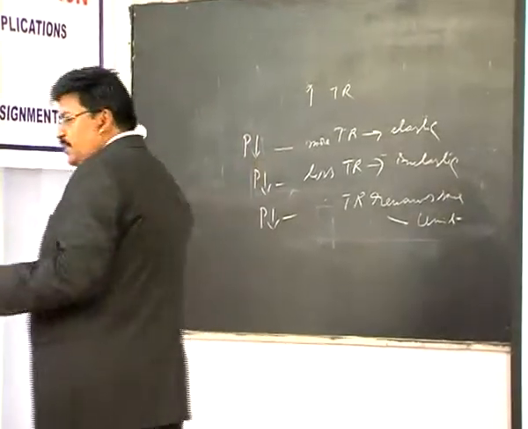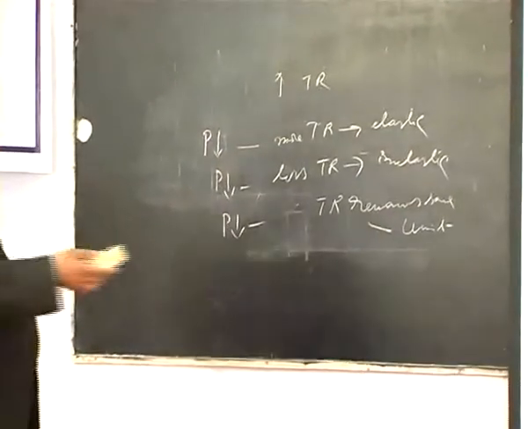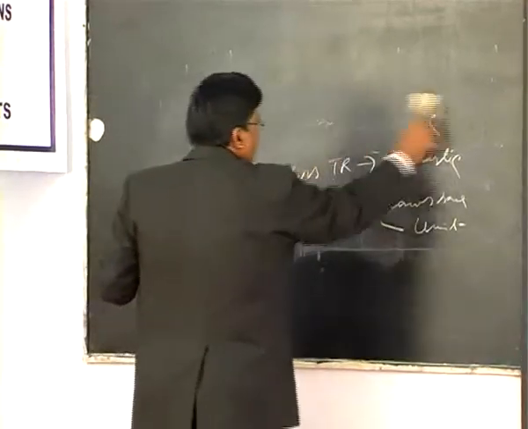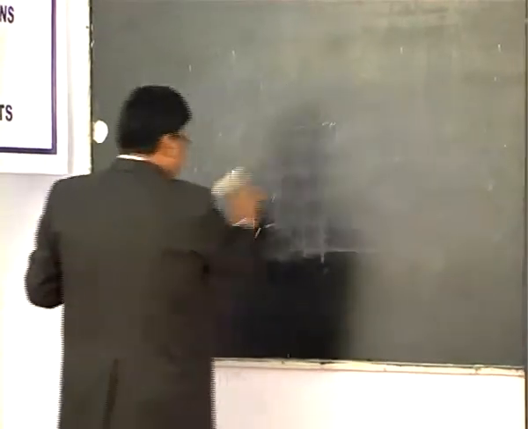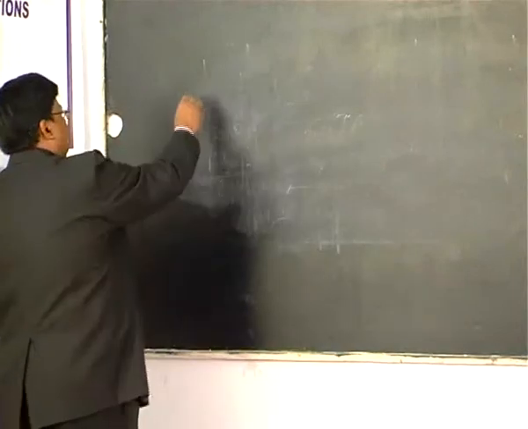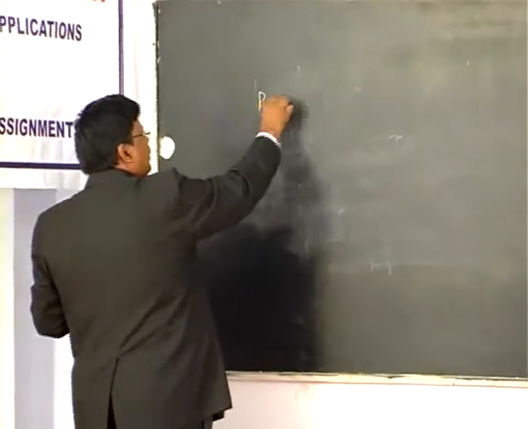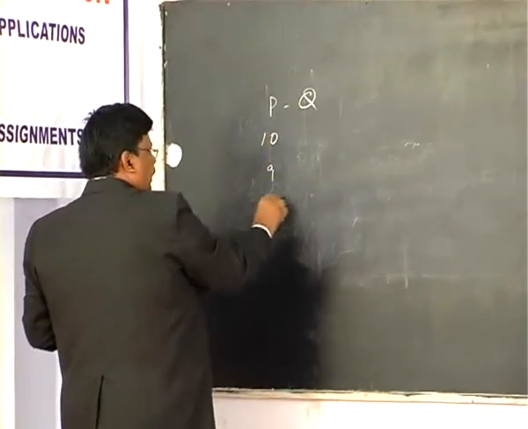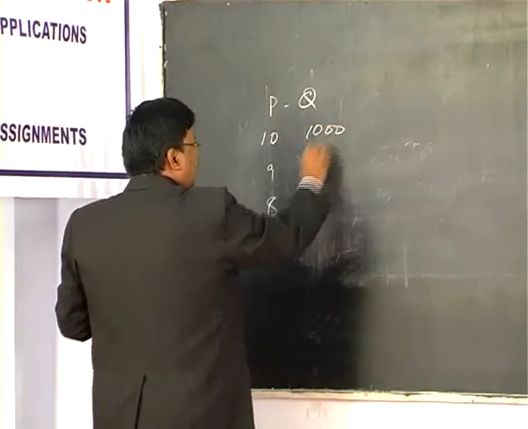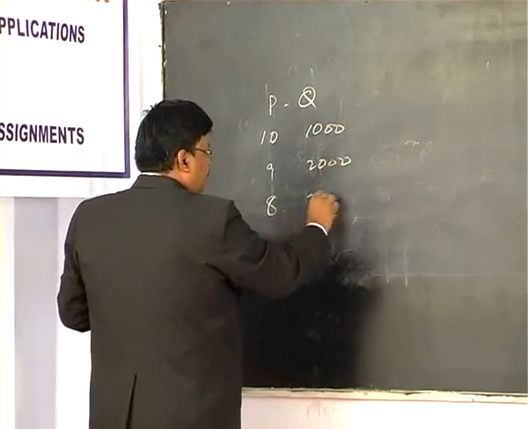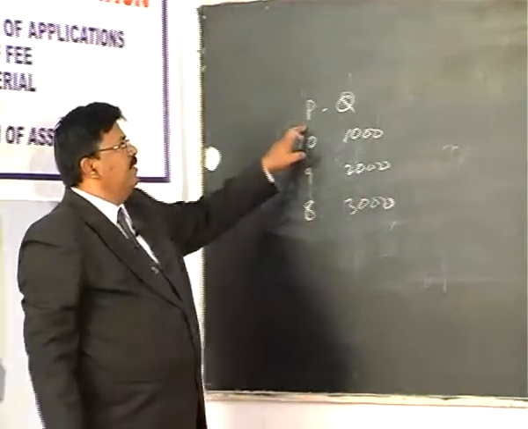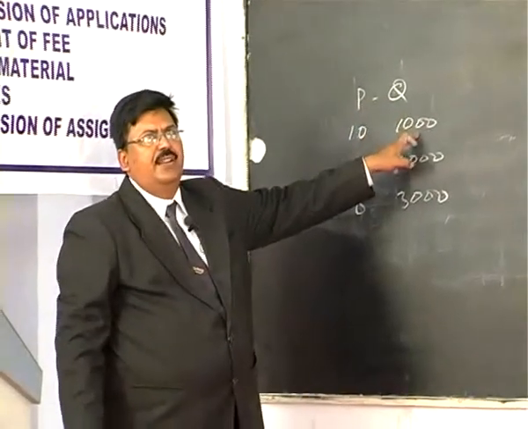So the same idea you can explain with simple tables, with arithmetic, as well as graphically. For example, price and quantity: price per unit and the number of units purchased at that price.